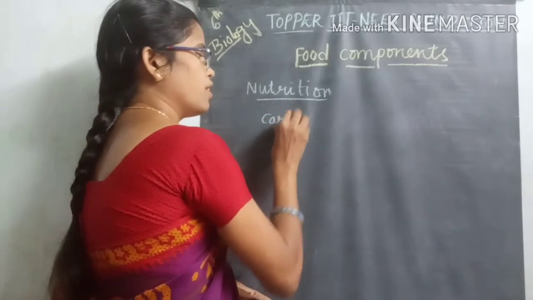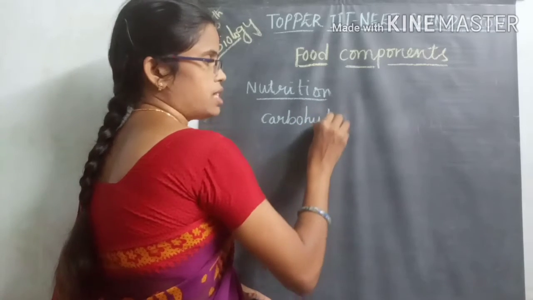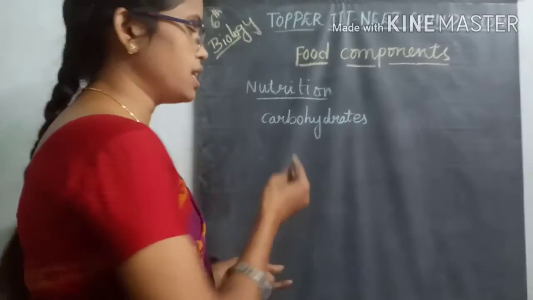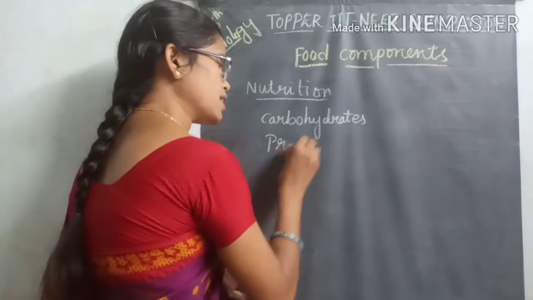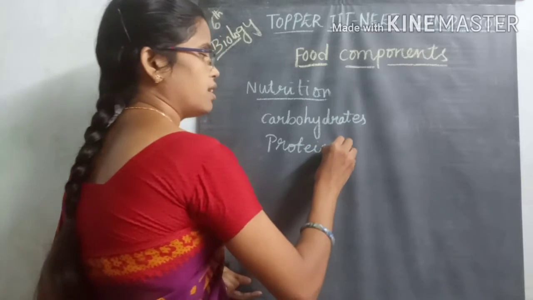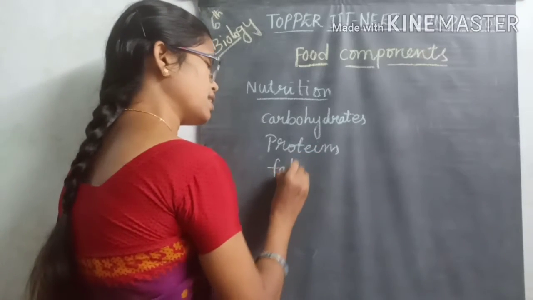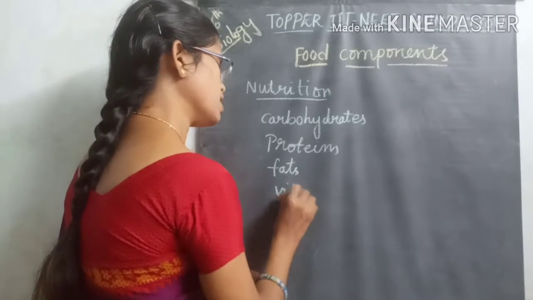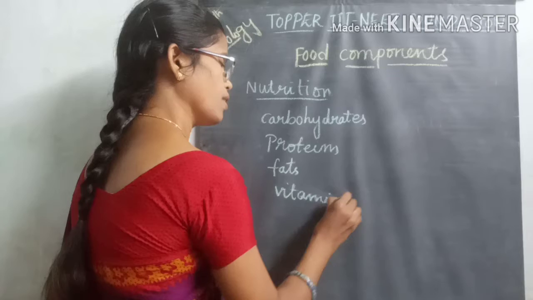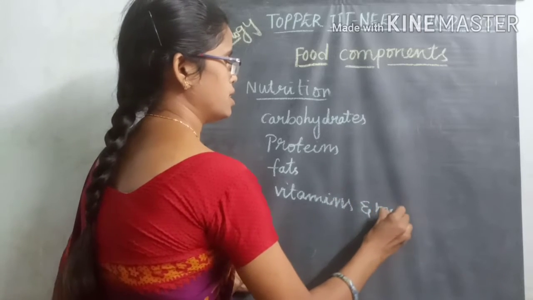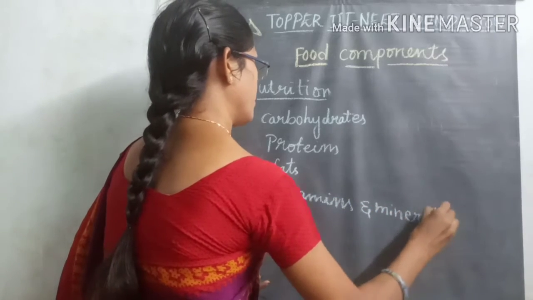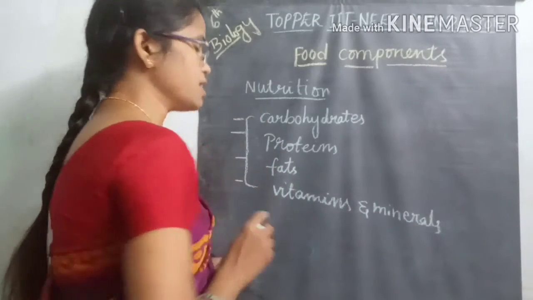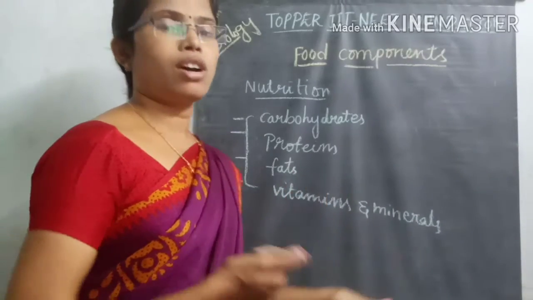Whenever we are taking nutrients, there are different varieties. For example, carbohydrates are one type of food material. The second one is proteins. The third one is fats. And then vitamins and minerals. So these are all different varieties of food materials which are taken by living organisms.